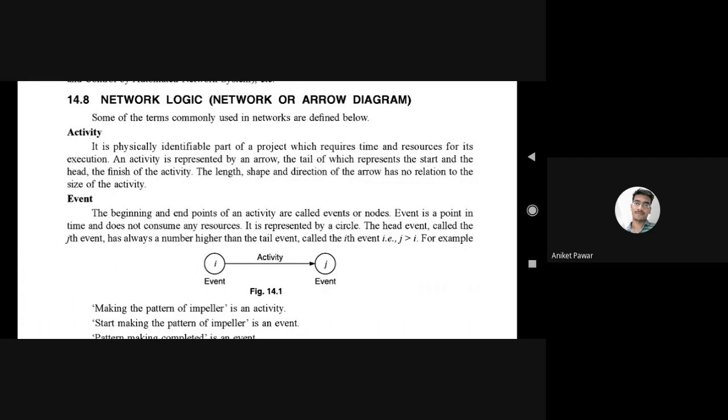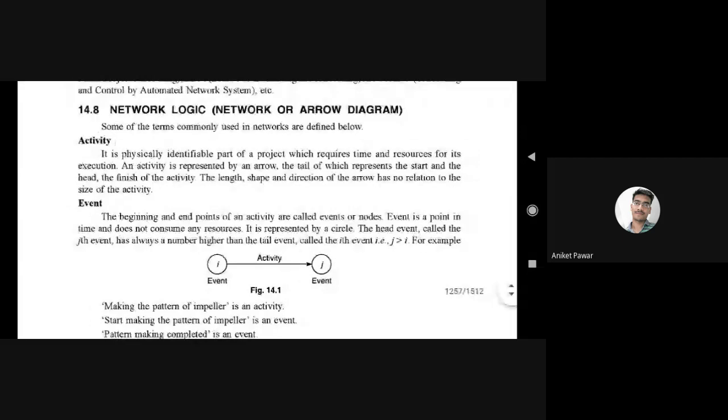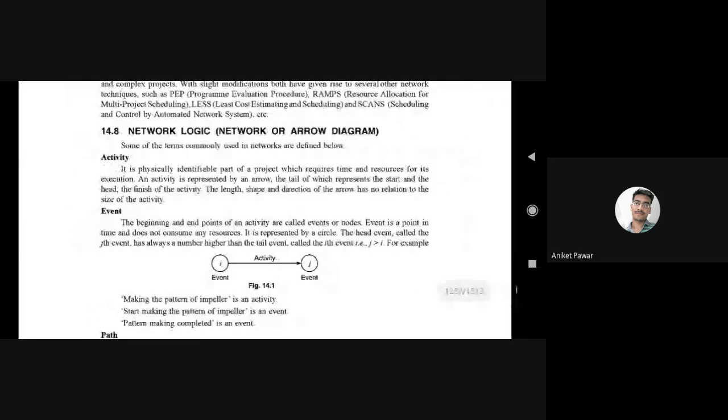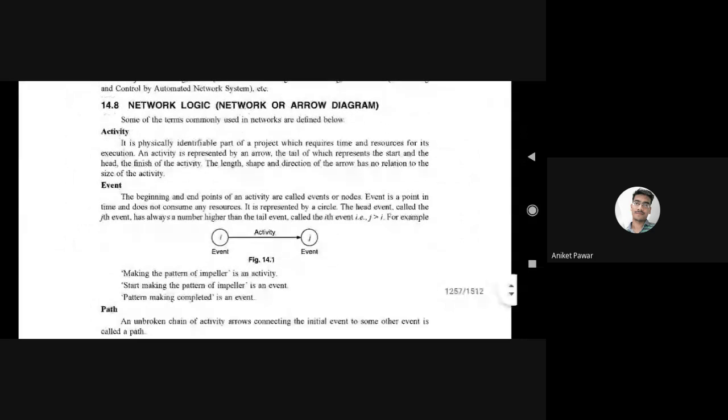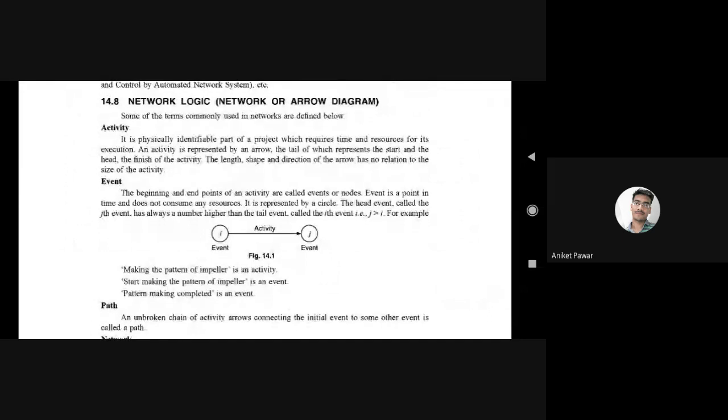Now what is the event? Event is nothing but the beginning and the end point of each and every activity. Now we have to use that activity and event in our problem. This is a basic requirement of our network analysis. When we solve problems, we will not take much time for the definitions, so today we will finish all the definitions.